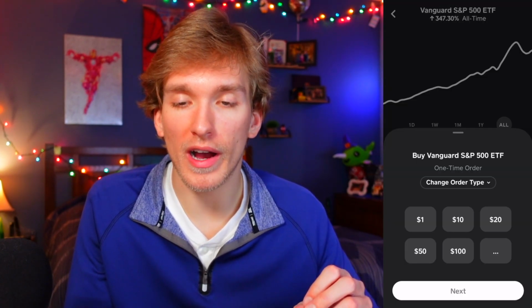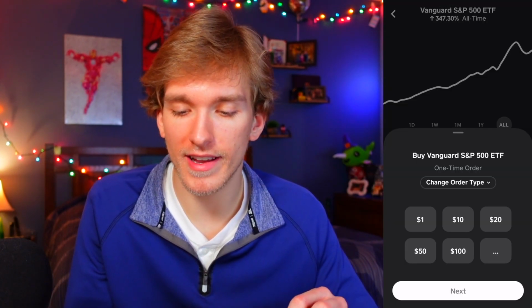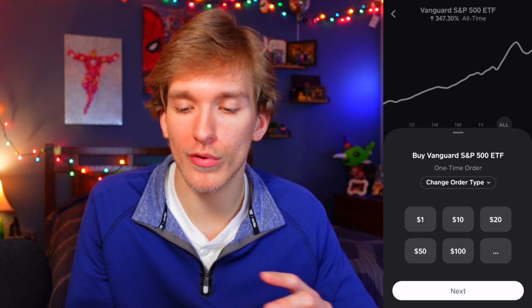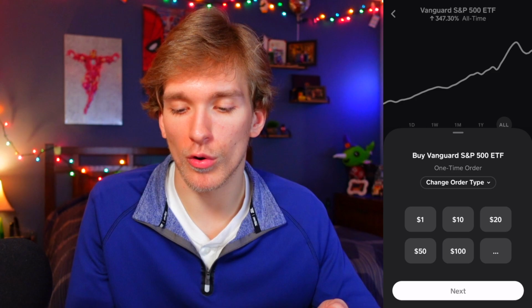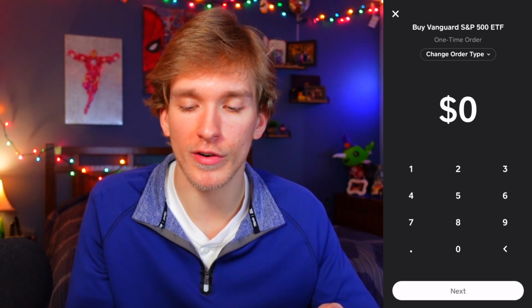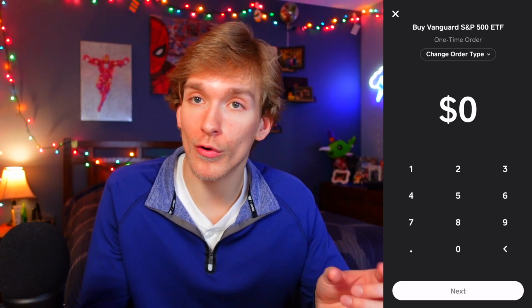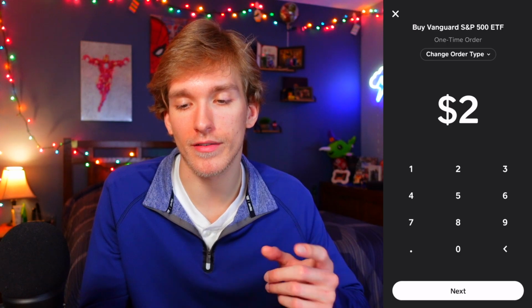Now it wants me to buy these stocks. So this is 1, 10, 20, 50, or 100. These are all preset amounts. This is a one-time order. I can recommend definitely going into this and seeing more options. So you can click these 3 dots for more options, and then you can type in a certain amount. So let's say you don't want to do $1 or $10, you want to do $2, a very specific amount.